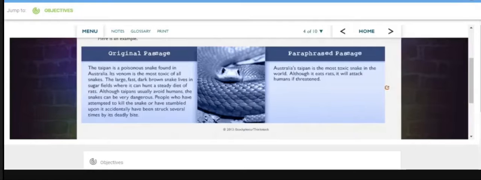The taipan is a poisonous snake found in Australia. Its venom is the most toxic of all snakes. The large, fast, dark brown snake lives in sugar fields where it can hunt a steady diet of rats. Although taipans usually avoid humans, the snakes can be very dangerous. People who have attempted to kill the snake or who have stumbled upon it accidentally have been struck several times by its deadly bite. Paraphrase passage. Australia's taipan is the most toxic snake in the world. Although it eats rats, it will attack humans if threatened.